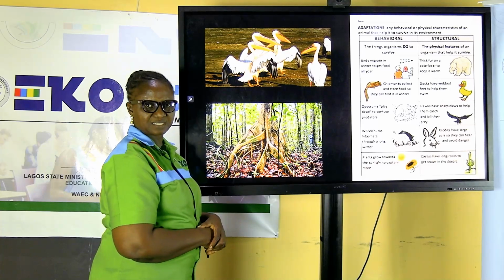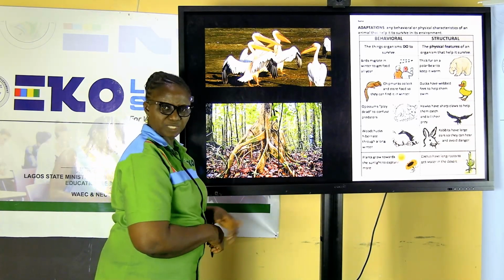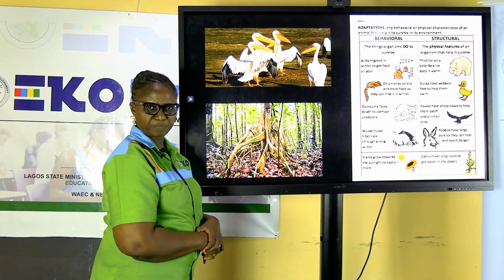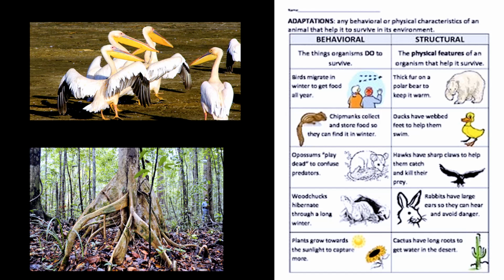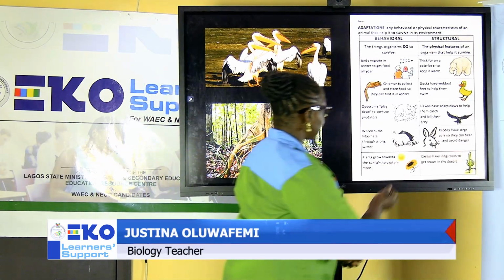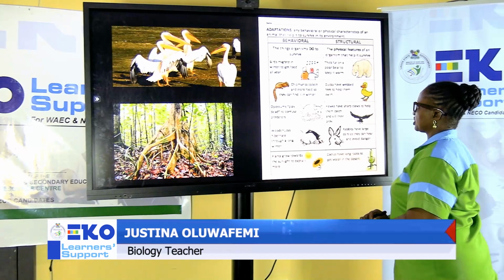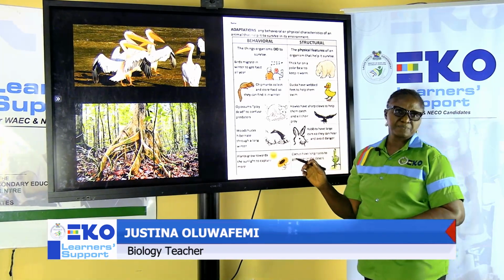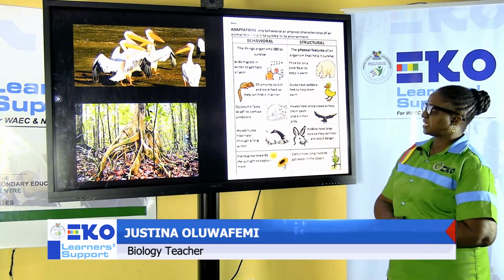Here is a plant. Can you see this type of roots? Have you seen this type of roots before? What is the relevance of these roots to this particular plant? This is called a buttress root. There are several types of roots. And looking at this pictorial image that we have here, this is revealing behavioral and structural adaptation.